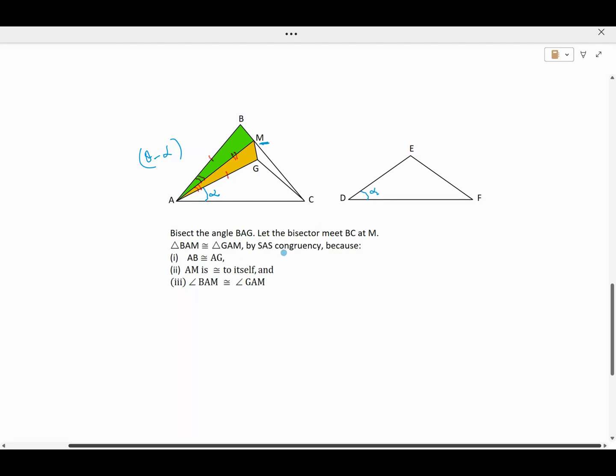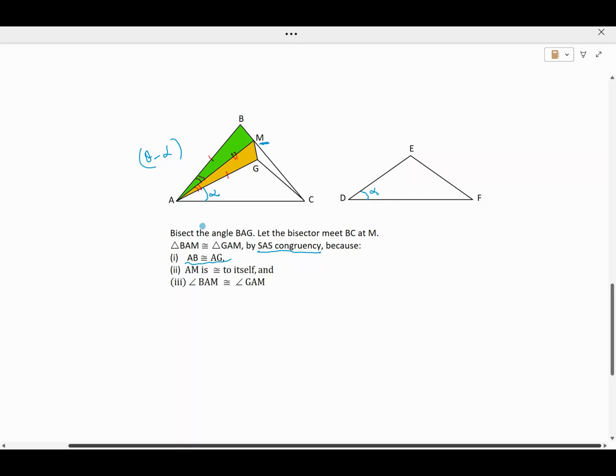Then triangles BAM and GAM are congruent because of SAS, that is side angle side. Which are the sides equal? AB is equal to AG, which we have taken by construction in the previous drawing.